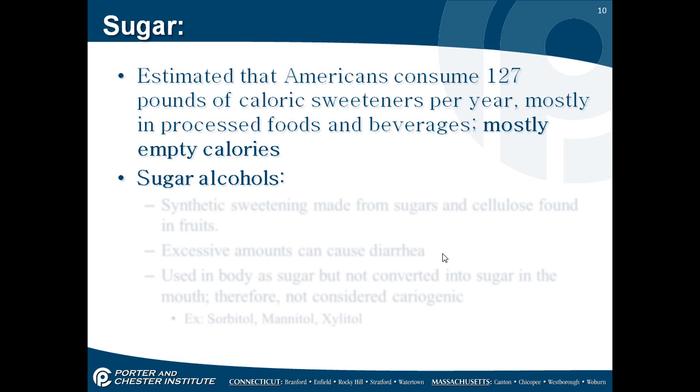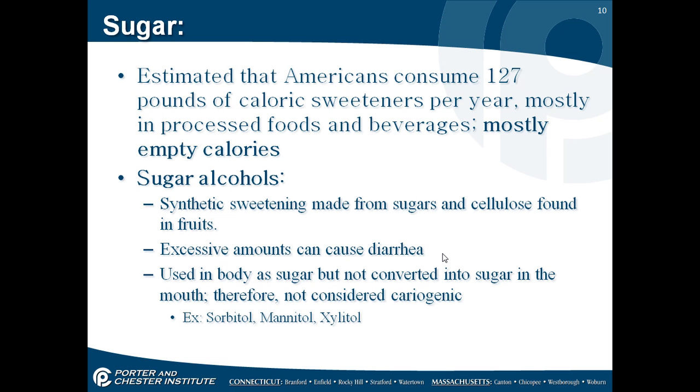Sugar. It is estimated that Americans consume 127 pounds of caloric sweetener per year, mostly in processed foods and beverages, mostly empty calories. Sugar alcohols are synthetic sweeteners made from sugars and cellulose found in fruits. Excessive amounts can cause diarrhea. Used in the body as sugar, but not converted into sugar in the mouth, therefore they're not considered cariogenic. Some examples are sorbitol, mannitol, and xylitol.